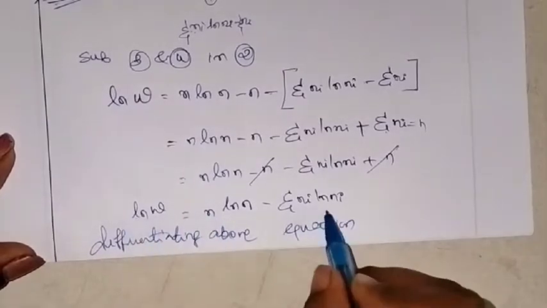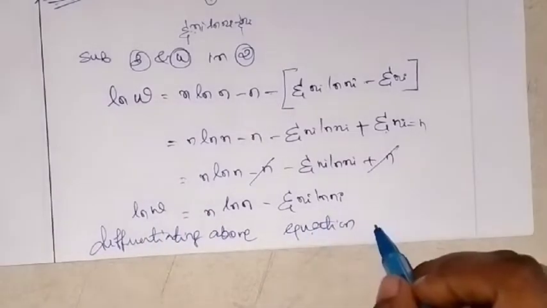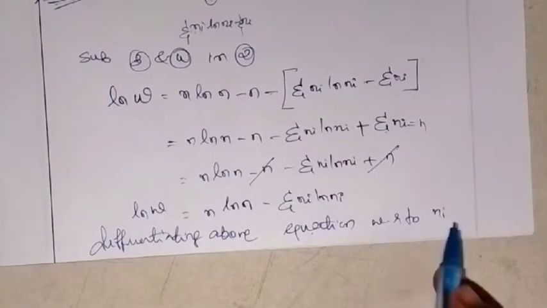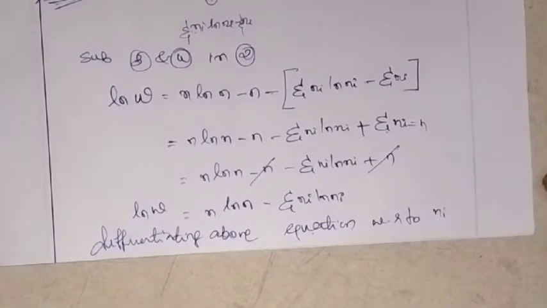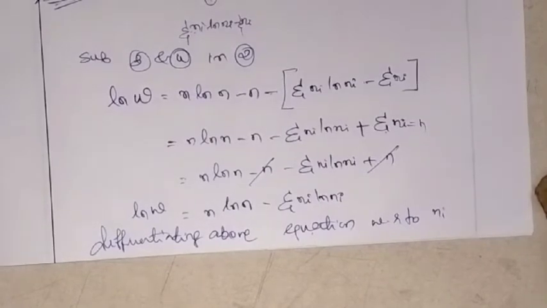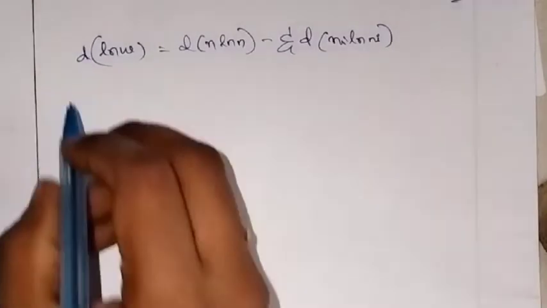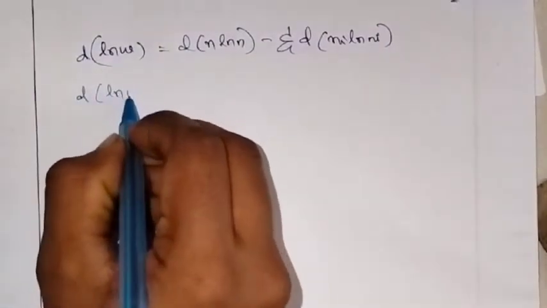Okay, this equation needs to be differentiated with respect to ni, the number of particles in the ith level. Let me take the paper. Now let us differentiate d ln W.